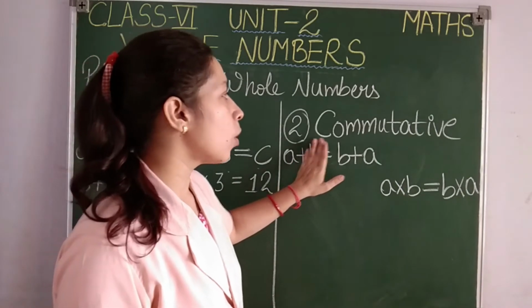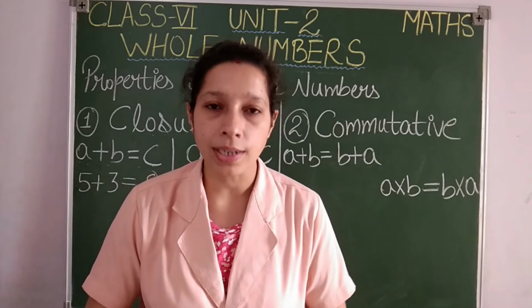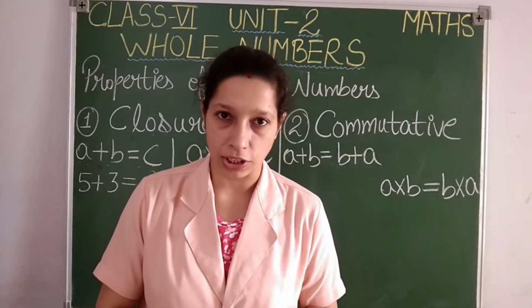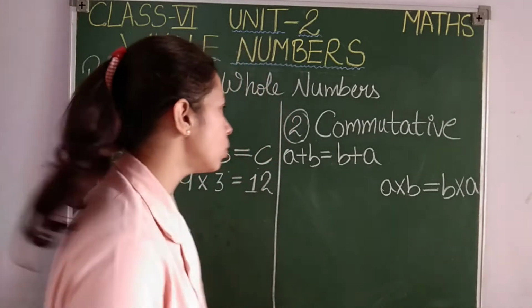Next property, second property, is commutative property, students. Commutativity property of whole numbers. Here this property will be applied on addition and multiplication again. Okay, you can use this property for addition and multiplication. Let us see the use.